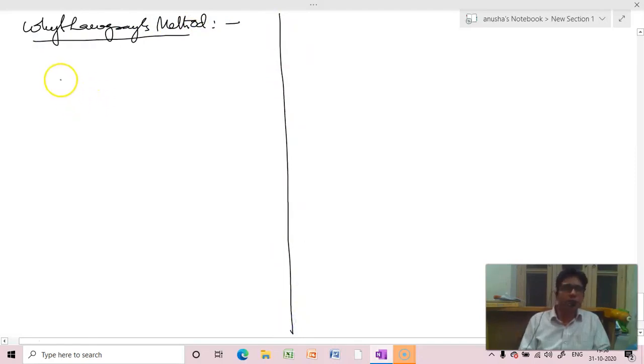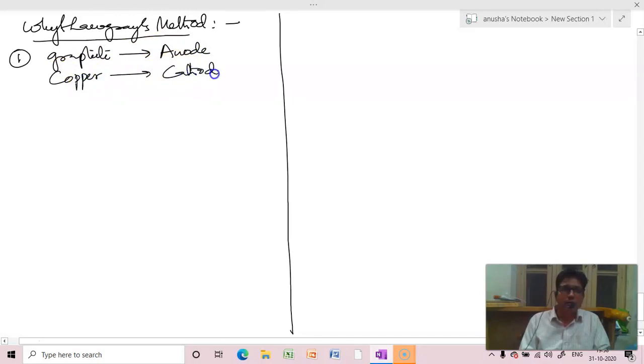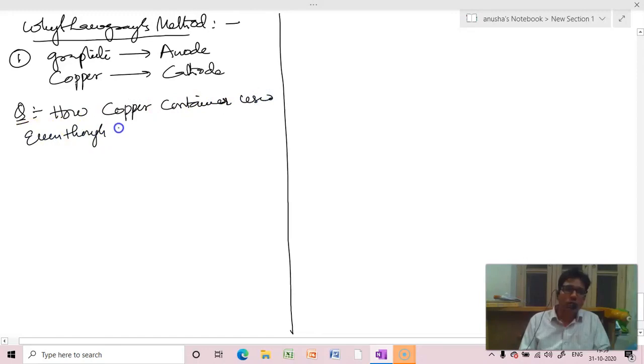In this method, graphite is used as anode and copper is used as cathode. Now the question comes, how is a copper container used even though fluorine reacts with copper?